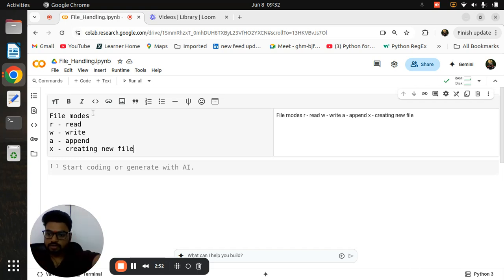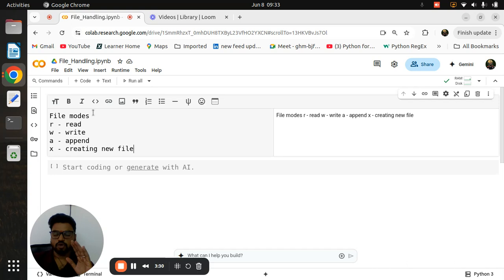Think in a practical way. Say I have one file called demo.txt. If there is no content in that file, it is an empty file, but I want to read it. Is it possible? Definitely, because the file is already created. But what if the file is not created, and I randomly say I have one file and you need to read it? Of course not possible, because if the file is not present, how can it be read?